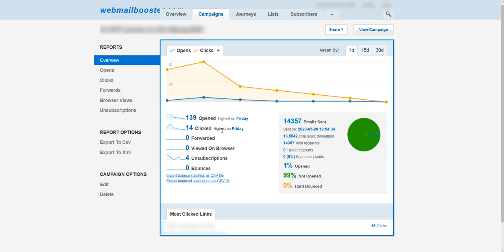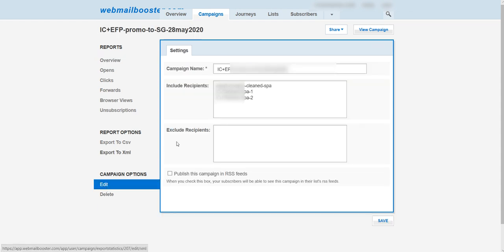Secondly, I need to know how many lists are included in that campaign. If I sent that campaign to only 1 list or to several lists, how can I know it? I'm going to edit the campaign. As you can see, I included 3 recipients, 3 different lists, the first, the second, and the third, correct? So for every list, I need to create a segmentation in order to be more specific and accomplish the goal that we want.